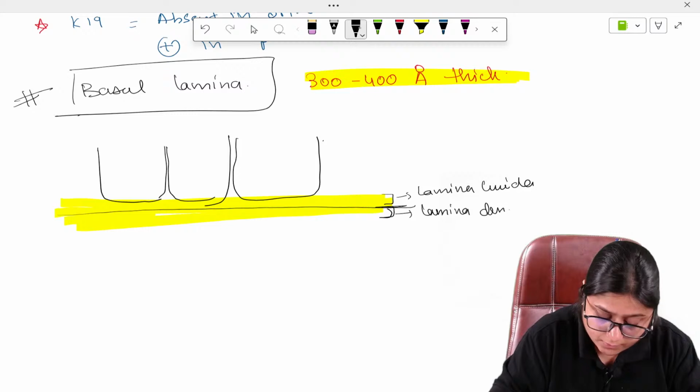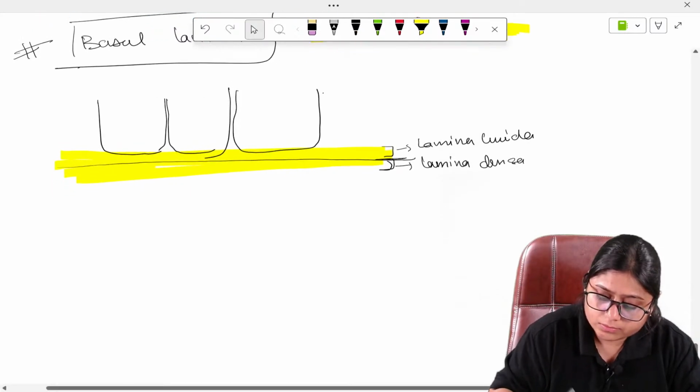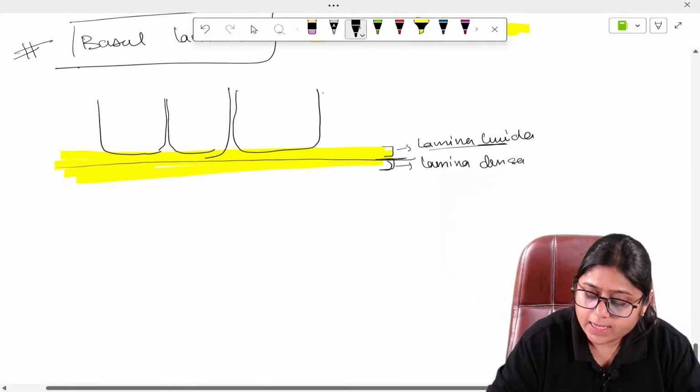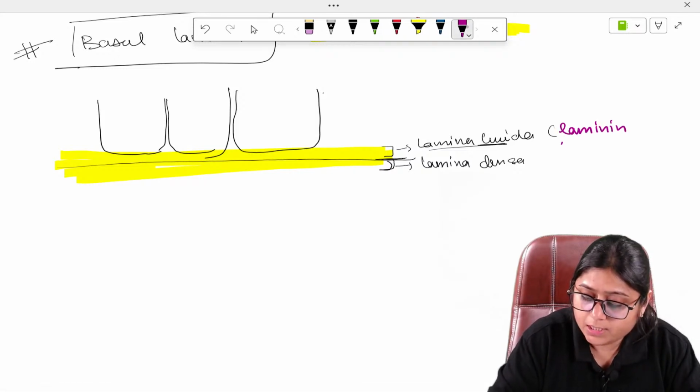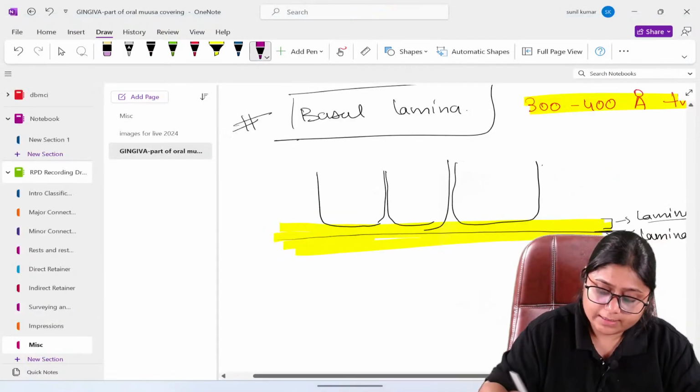Now, see, lamina lucida is rich in laminin protein. This is important for MCQs. That's why I'm telling you. Now, let us see the structure.